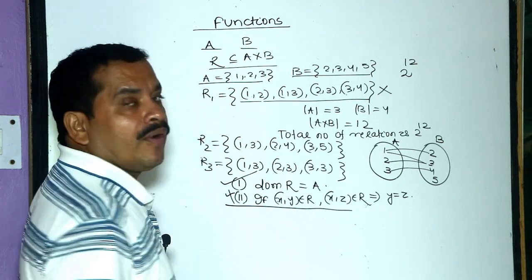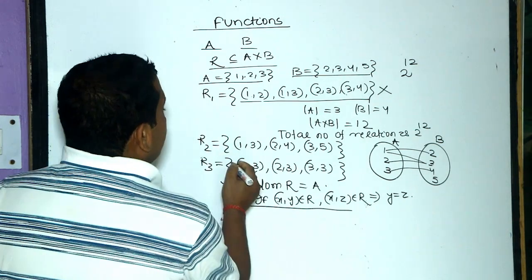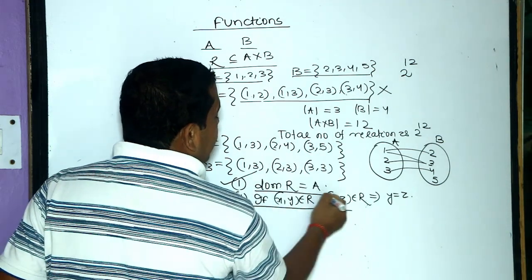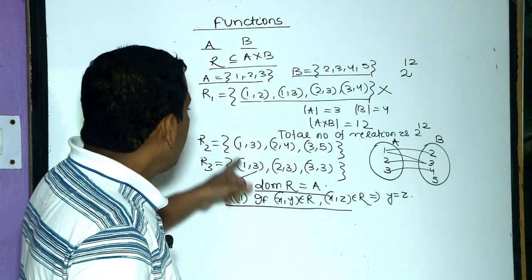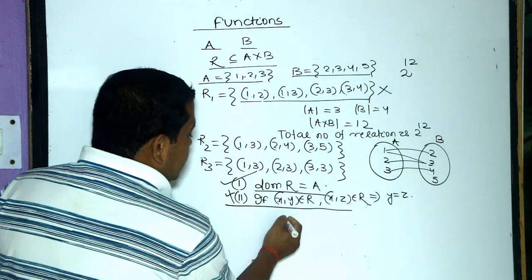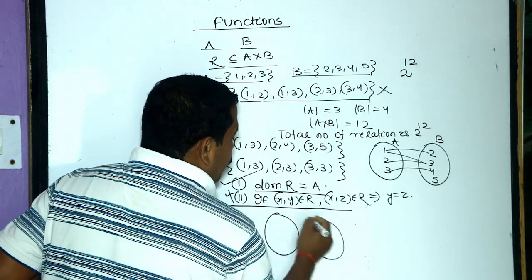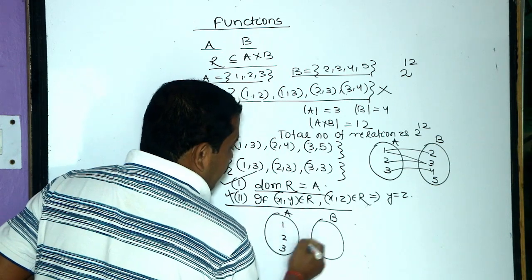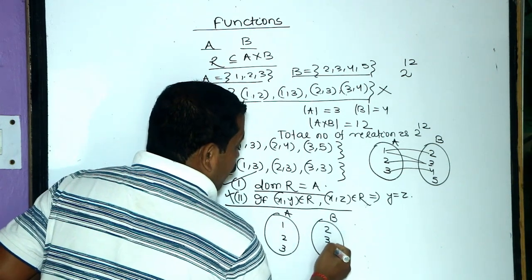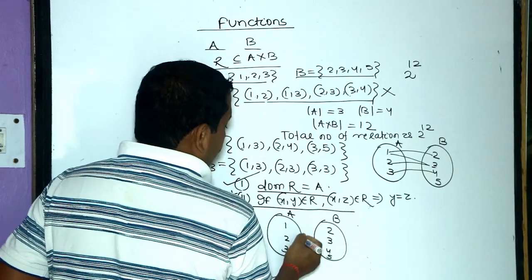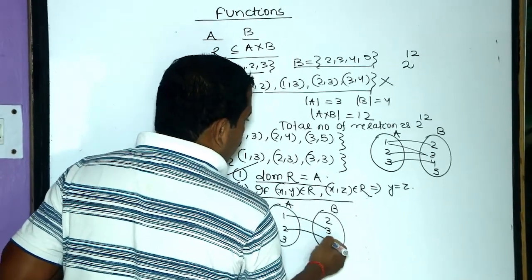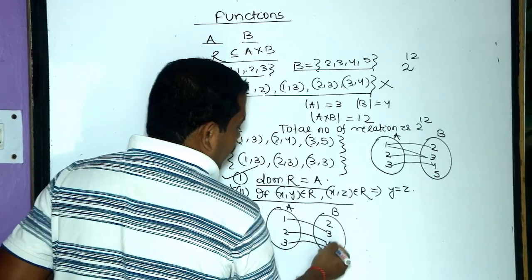Consider the case of R2. Here the domain is 1, 2, 3, so it satisfies condition 1. Its diagram is like A and B. Here it is 1, 2, 3 and here it is 2, 3, 4, 5. 1 goes to 3, 2 goes to 4 and 3 goes to 5.